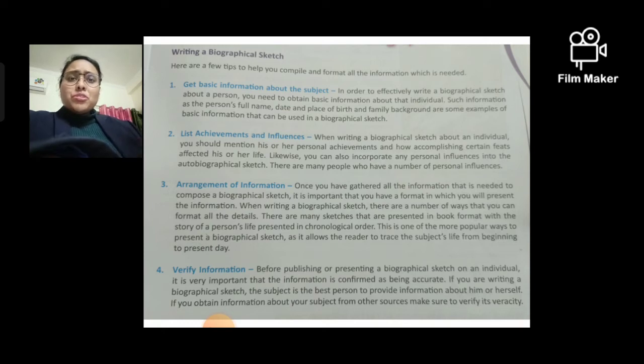Also, you can mention so many things about Mahatma Gandhi, like how he went to England and came back. Many things are there. You can even do this for Jawaharlal Nehru also; he was the first prime minister of India.